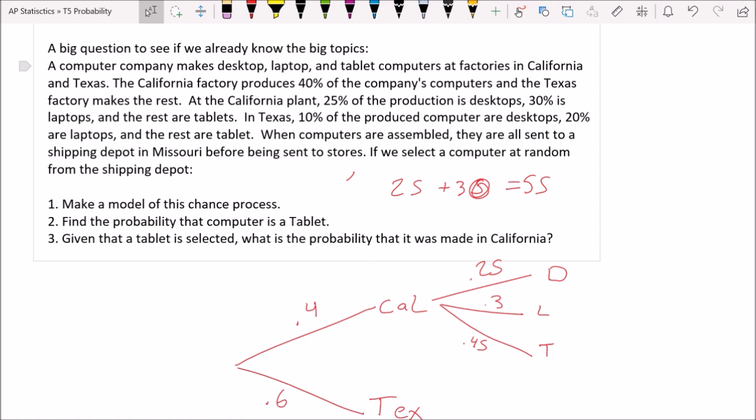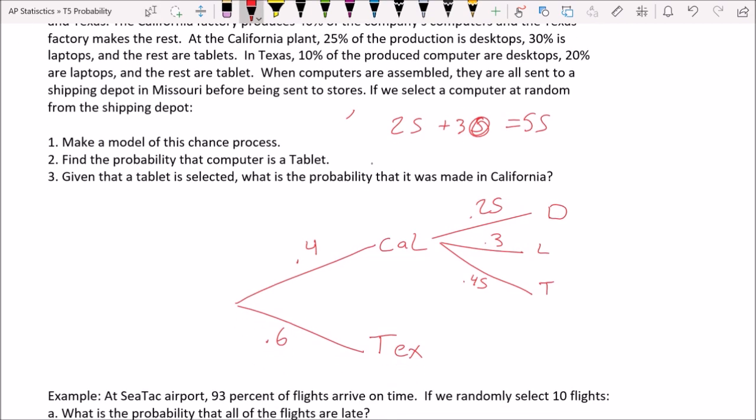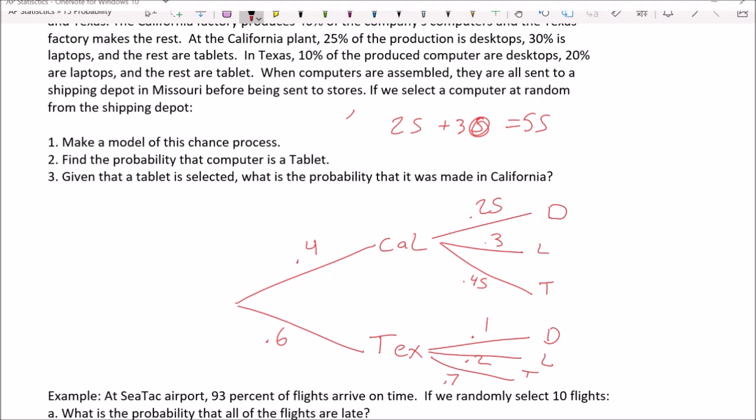Let's keep reading. In Texas, 10% are desktops. So we're going to continue with this tree. The desktops are 10%, and 20% are laptops. So the laptops are 0.2, and tablets are the rest. And if you have 30% there, there must be 70% tablets. So that's the model. That encompasses all the information. And then at the end, they send them all to Missouri. But this is the model of the process. Now, let's see if that helps us to answer the probability questions below.